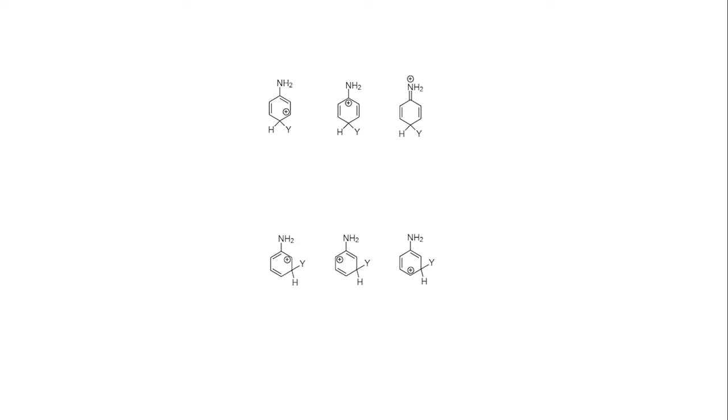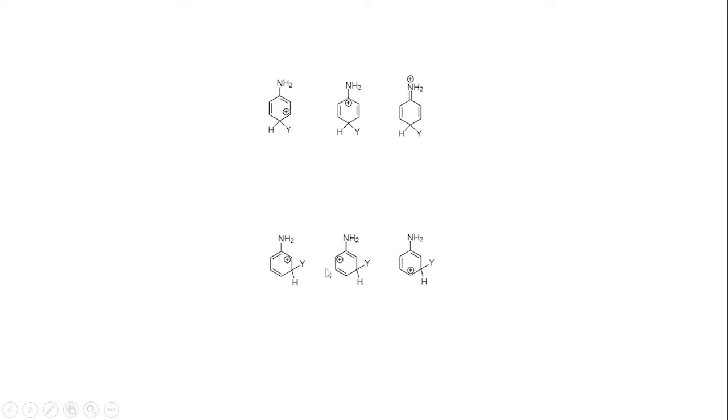Now this carbocation we will compare with the corresponding carbocation in which the incoming group Y is in the meta position. So imagine the upper three carbocation stability we are comparing with the lower three, class A, class B kind of thing. In the upper classes you see that the nitrogen's lone pair is directly in conjugation with the positive charge. Imagine this nitrogen's lone pair, follow my cursor, comes here and then the pi bonds come here and it directly stabilizes the positive charge. Overall, with the NH2 group here, it stabilizes and we get the third structure, right? So overall, this directly stabilizes the plus charge. So this is quite stable.